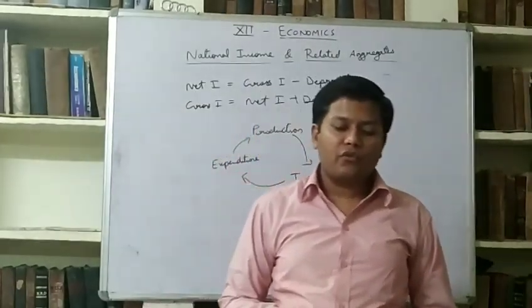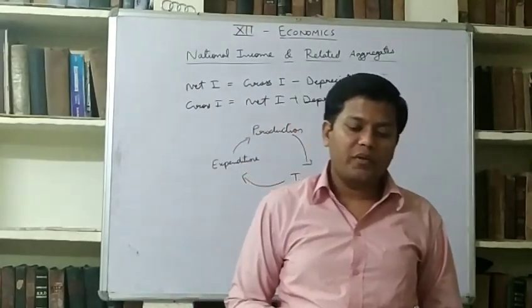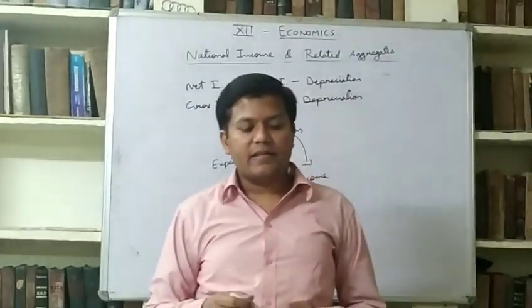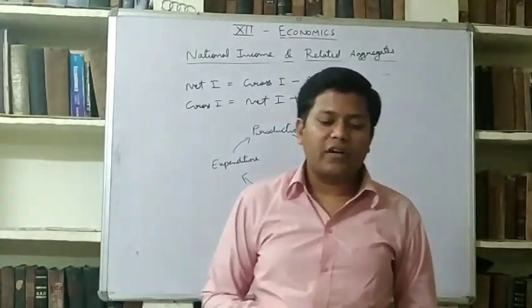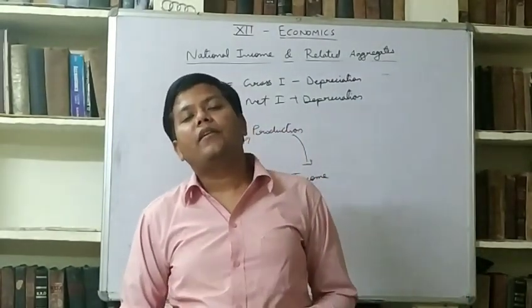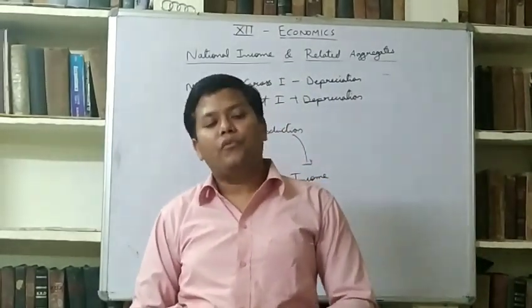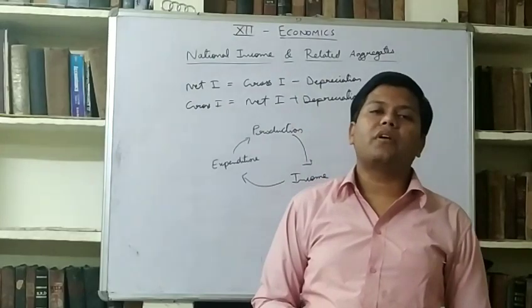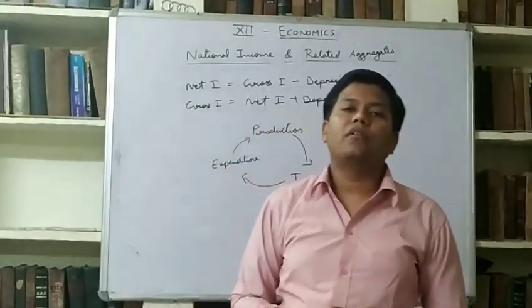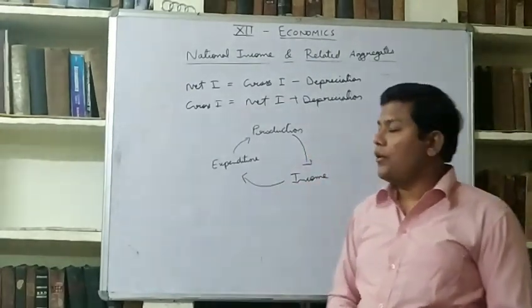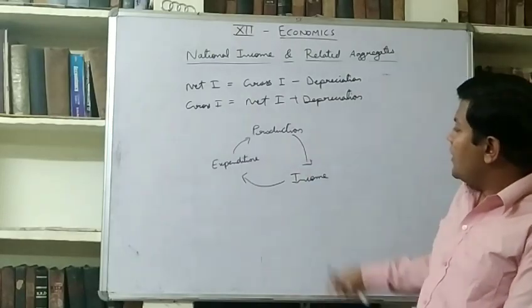It refers to continuous flow of goods and services and money income among different sectors in the economy. It is circular in nature. It has neither any end nor any beginning point. It helps to know the functioning of the economy. If there is no circular flow, then there will be no economy at all, because circular flow of income carries on continuously, and that's why the economy stands, and that is the reason of the economy and also the reason of economics. We cannot say where it starts, these are all interdependent.